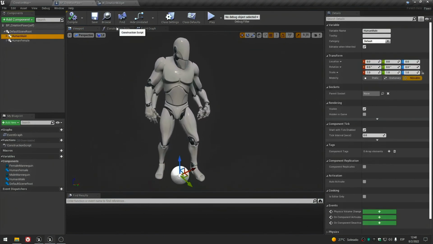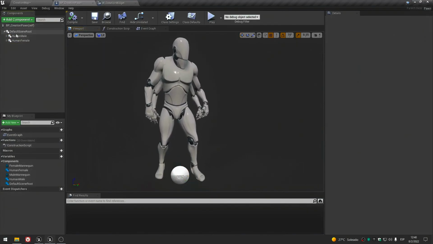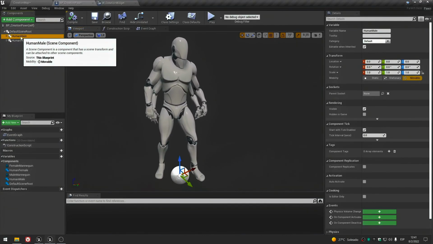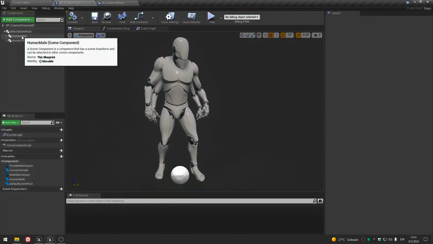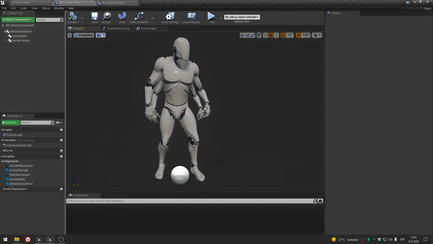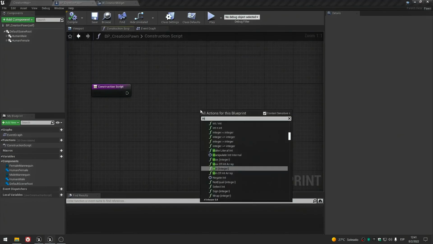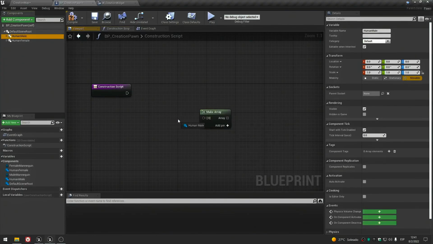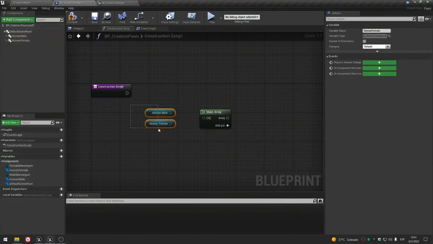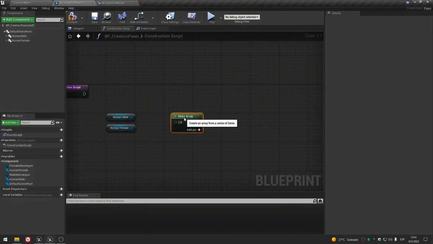Now what we need is that this blueprint knows how many characters do we have. And remember that we will have a scene component per character. Okay, and at the construction script we will create an array using all our character scenes, so we can keep a variable which we will store all our characters in the system.